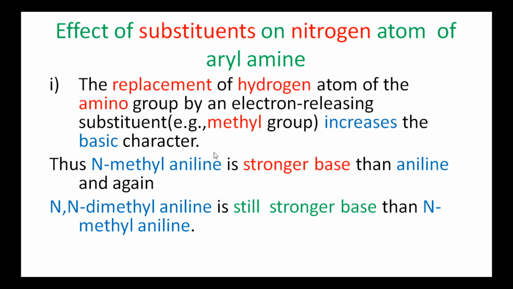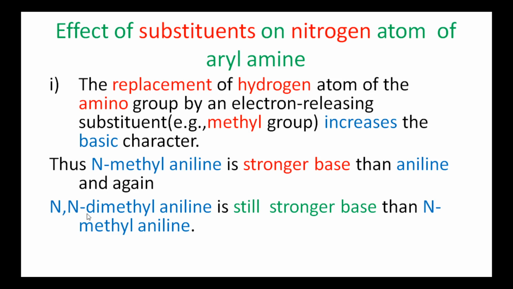That is, in aryl amines there are hydrogen atoms attached to the nitrogen atom. One or more hydrogen atoms are replaced with methyl groups, electron releasing groups. Then these groups increase the basic character. Therefore, N-methyl aniline is a stronger base than aniline.